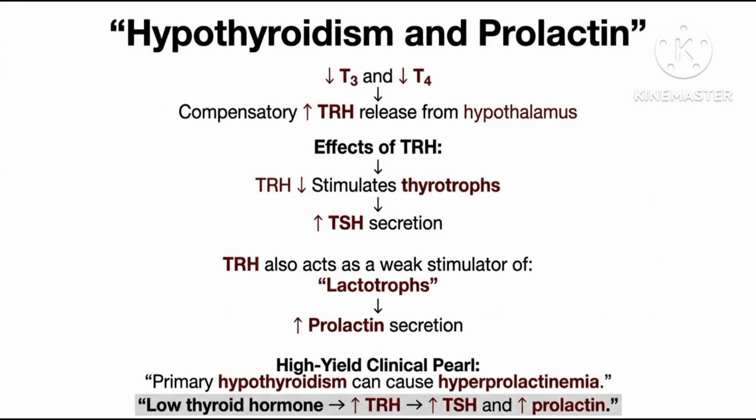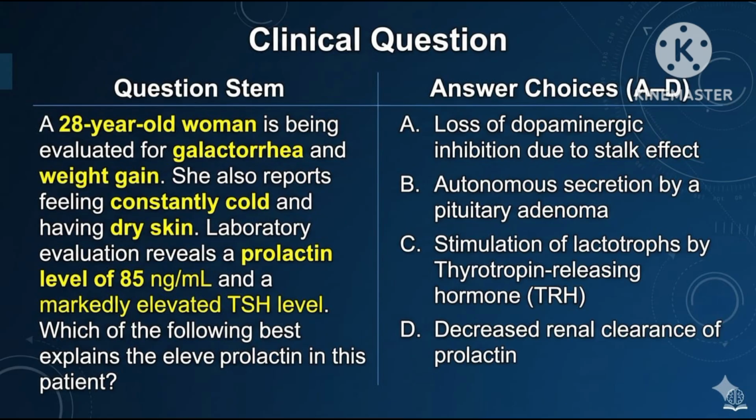In primary hypothyroidism, low T3 and T4 stimulate the release of thyrotropin releasing hormone from the hypothalamus. Thyrotropin releasing hormone acts on thyrotropes in the anterior pituitary to secrete thyroid stimulating hormone. Thyrotropin releasing hormone also acts on lactotropes to stimulate the secretion of prolactin from the anterior pituitary. That is why this woman has galactorrhea and elevated prolactin level due to primary hypothyroidism.